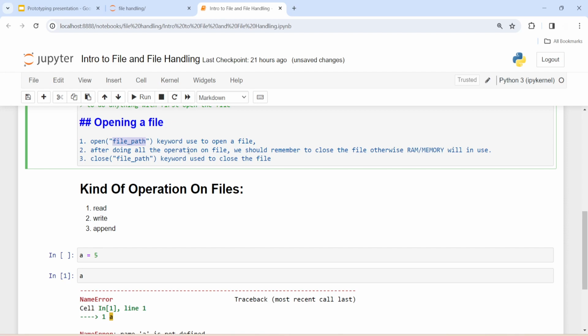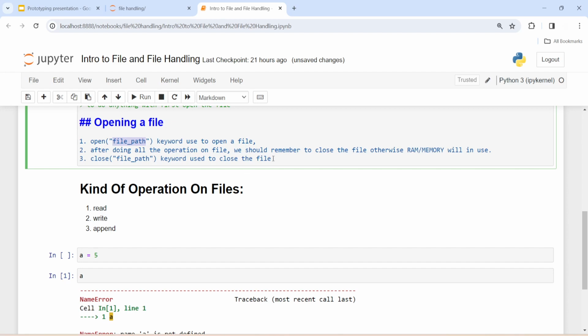After doing all the operations on a file, we should remember to close the file. Otherwise, RAM and memory will stay in use, which is not good for our disk and memory, consuming memory without use.